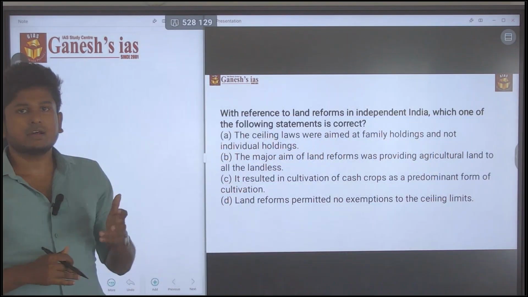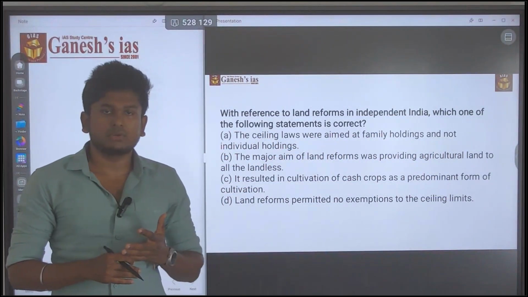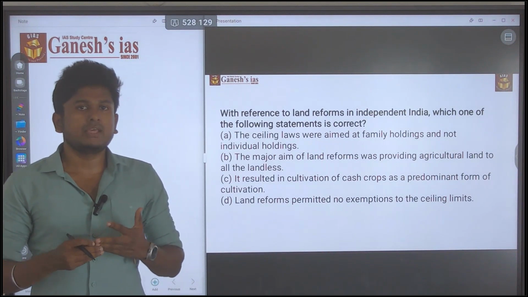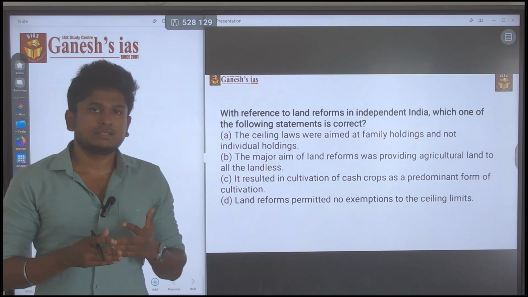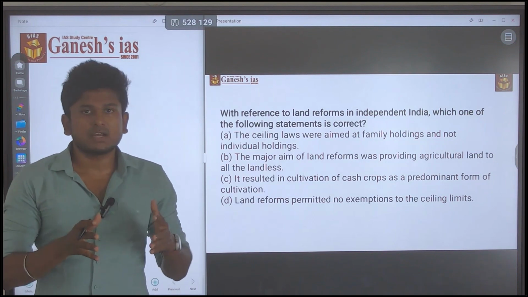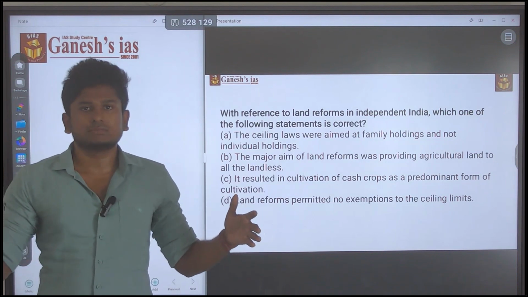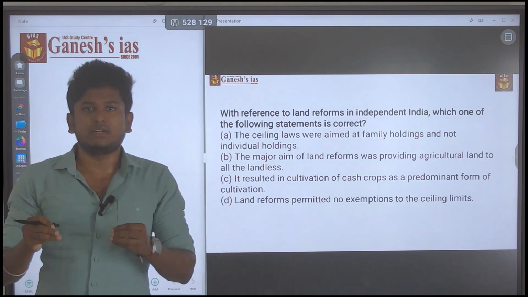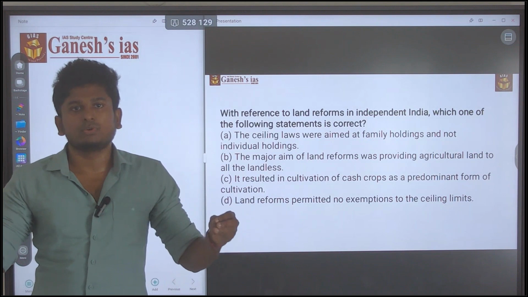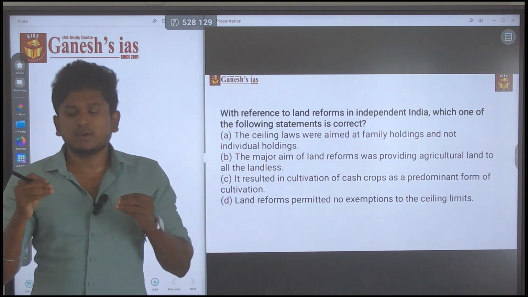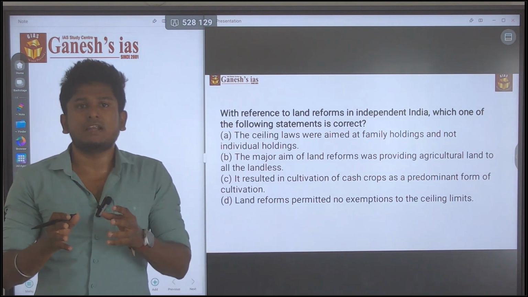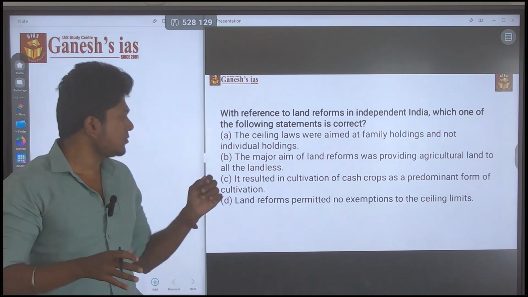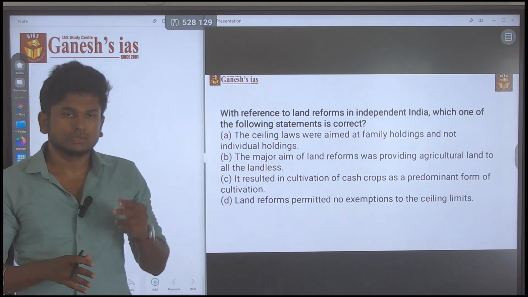Cash crops means rubber plantations, coffee, tea. These are the major cash crops, and they need larger land holdings. Land reform distributes the land to every person. In such a scenario, how can a farmer with a small piece of land go for a cash crop? So statement C is also wrong.